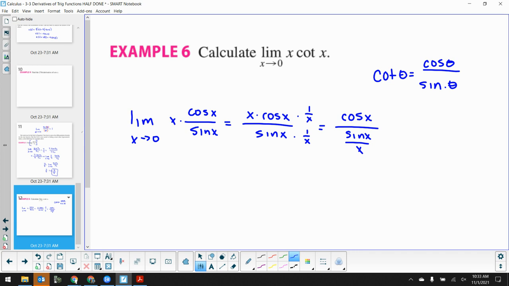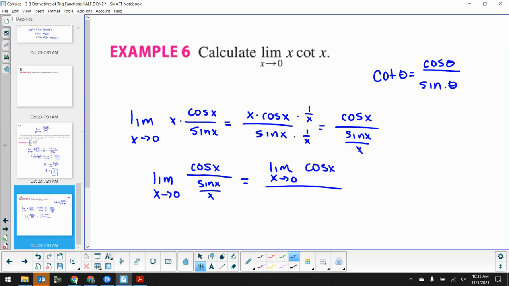So let's apply the limit back to it. The limit as x goes to 0 of cosine x over sine x over x. And we learned that the limit of a quotient is the quotient of the limits. So that means this is the limit as x goes to 0 of cosine x divided by the limit as x goes to 0 of sine x over x.